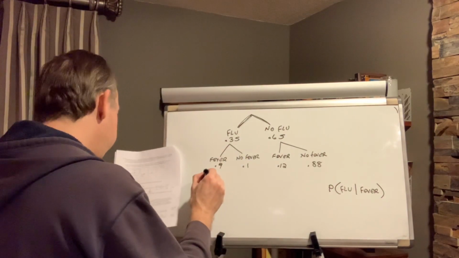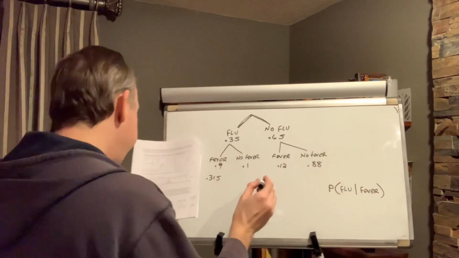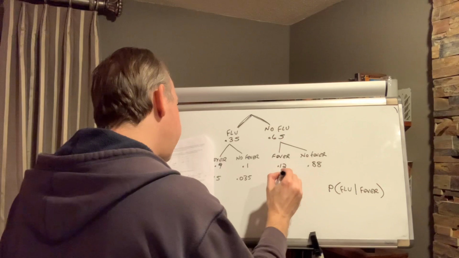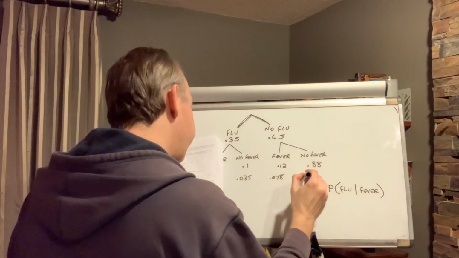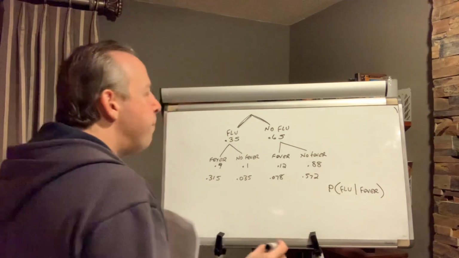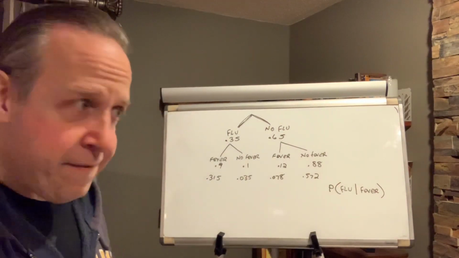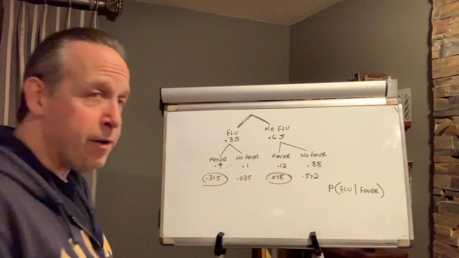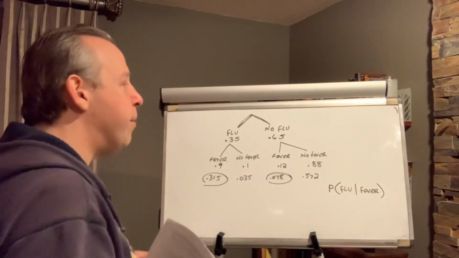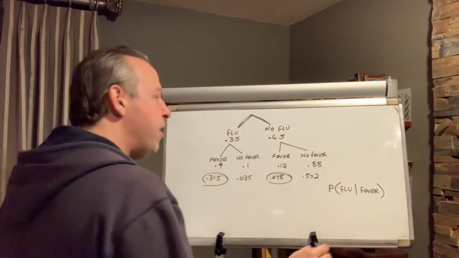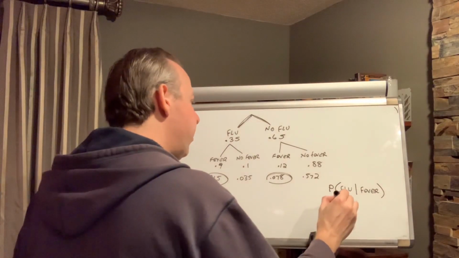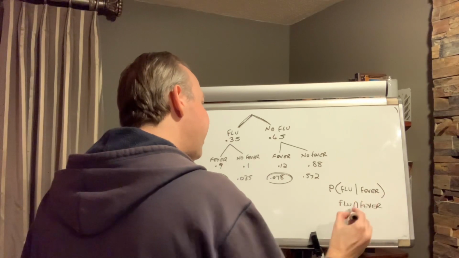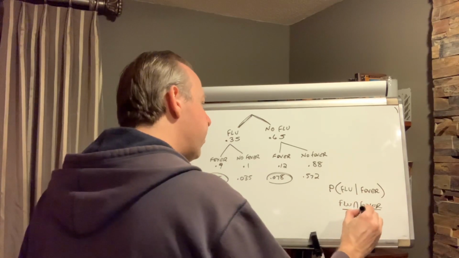So flu with fever is 0.315. Flu with no fever, 0.035. No flu with fever, 0.078. And no flu, no fever, 0.572. Because we're talking only about the people that have a fever, it's only the 0.315 and the 0.078 that matter. If you remember, the probability of a condition is equal to the intersection, so flu intersect fever, divided by the condition, fever.